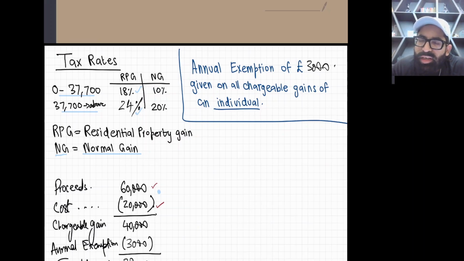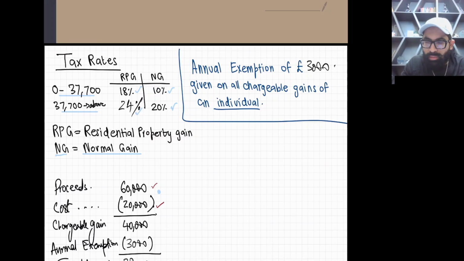Whatever gains you have other than RPG is normal gain. For example, stock market gains. If you have shares, you sold them later on and you got the gains, so that will be normal gain. Normal gain we call it NG. For NG, the tax rate is 10 and 20%. For the first band, it's 10 and then 20%.